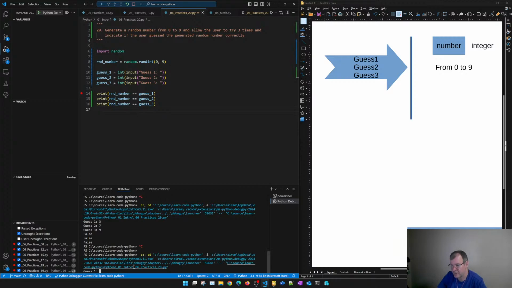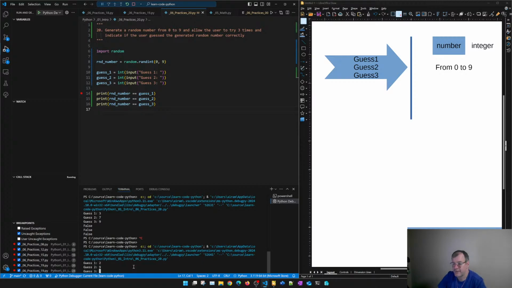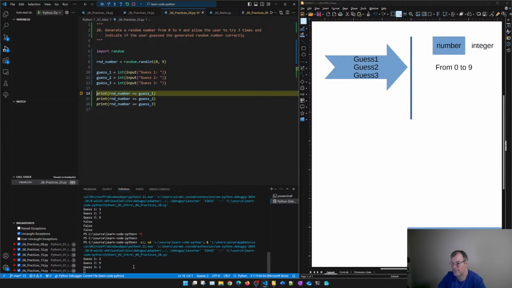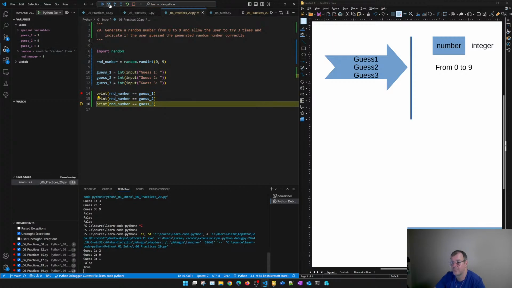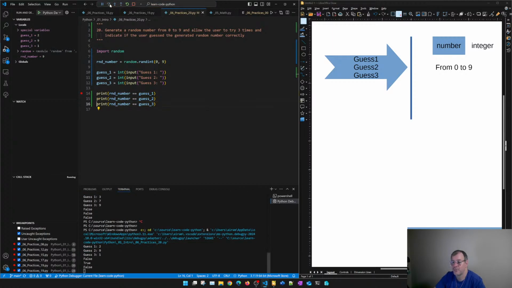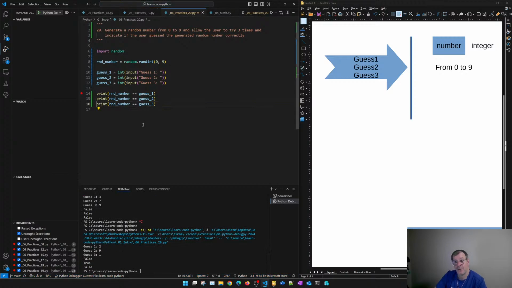So let's put like 2, 9, and 1. Random number 9. So see, now we got lucky. We found it. So what's going to happen is this will be false, this will be true, and this will be false. So somehow we are indicating that one of the numbers was equal to the guess number.